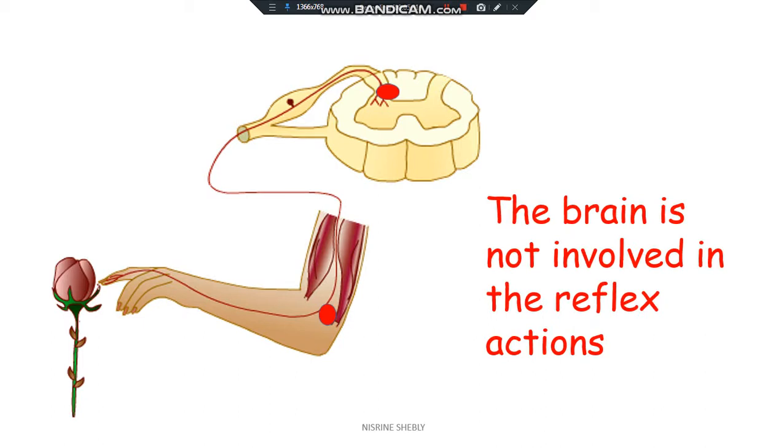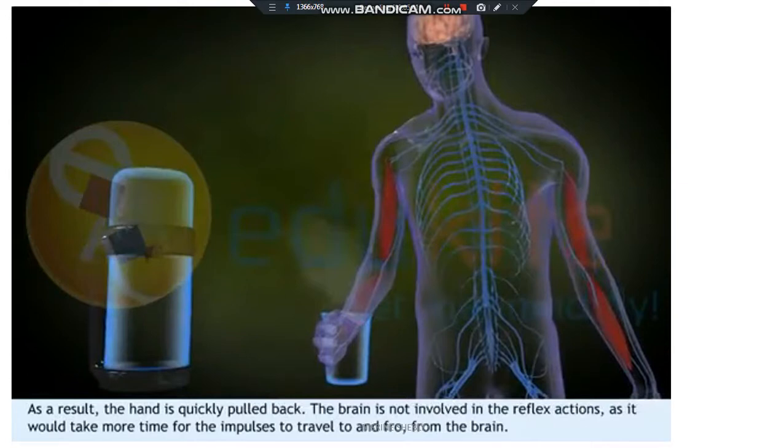This is a reflex action, and in the reflex action, the brain is not involved. As a result, the hand is quickly pulled back. The brain is not involved in reflex actions, as it would take more time for the impulse to travel to and from the brain.